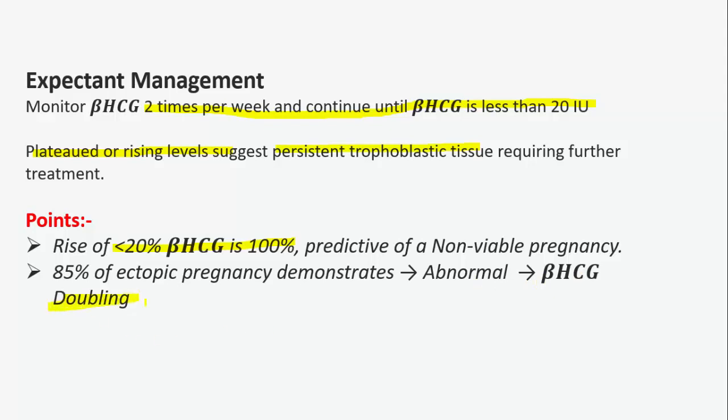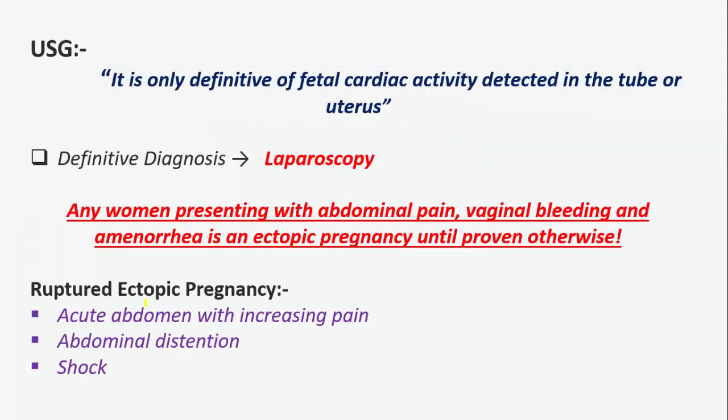There can be doubling also. Ultrasound is only definitive if fetal cardiac activity is detected in the tube or in the uterus, but the definitive diagnosis is laparoscopy.